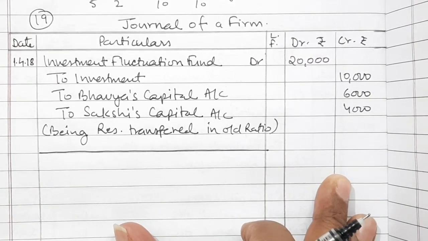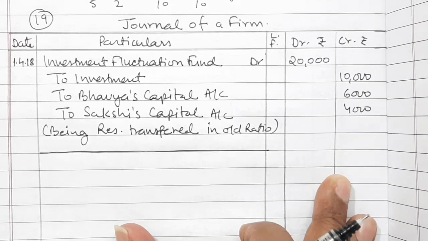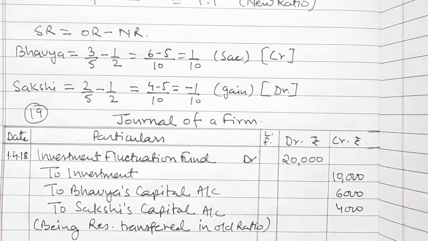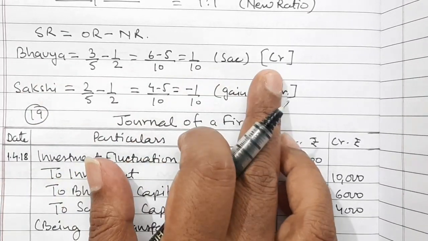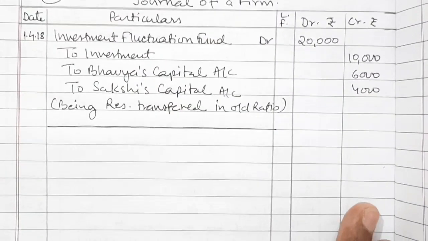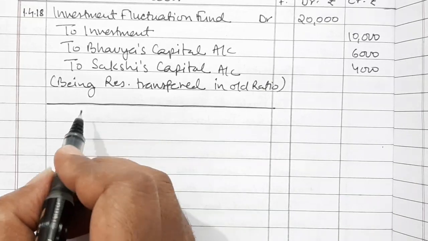And then next is treatment of goodwill and then treatment of general reserve. Goodwill of the firm is 24,000, and as we know that Bhavya has sacrificed, so her capital account will be credited and Sakshi's will be debited. So let us see the treatment of goodwill.